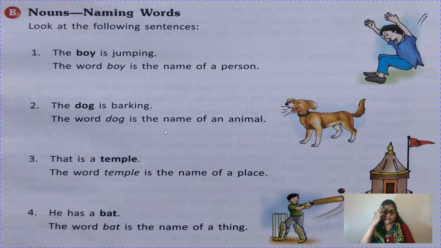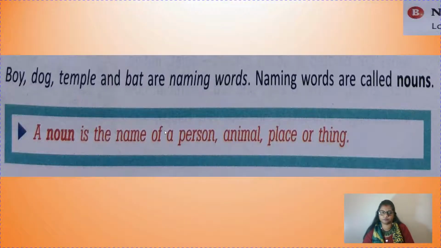Okay, in the same way you can write mosque. That is a mosque. That is a gurudwara. Fine, that is a church. So all these things will come under the category of a place. He has a bat. So the word bat is the name of a thing, children. Bat, ball, pen, pencil, eraser, everything.